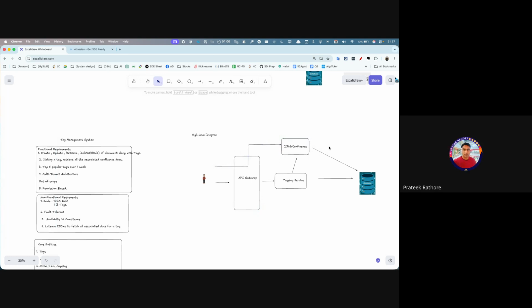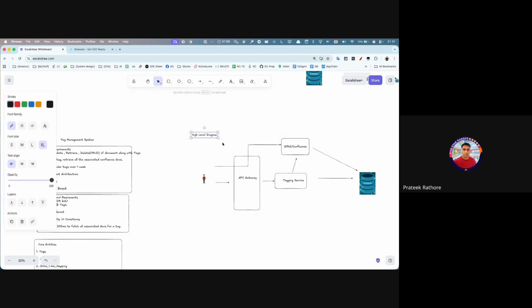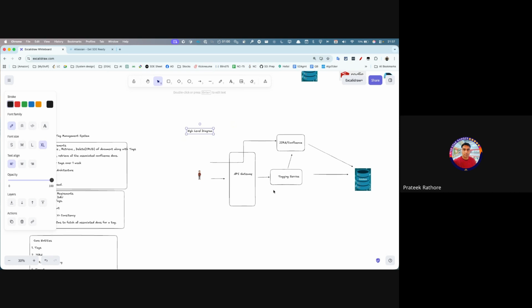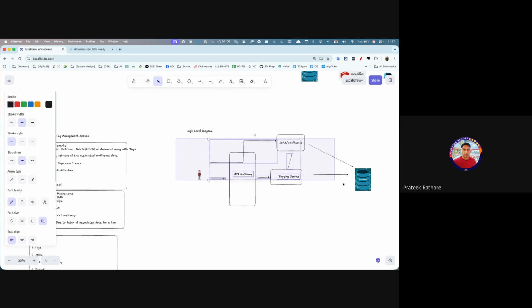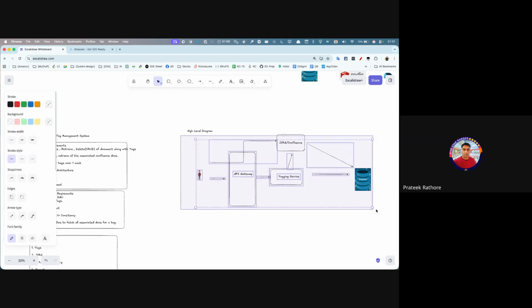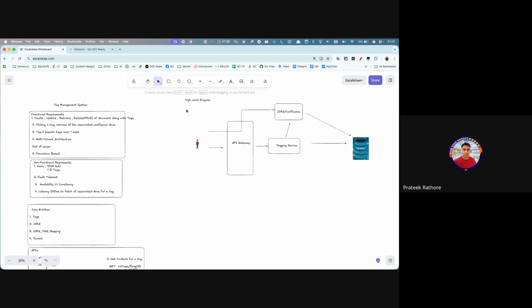But yes, this will not scale. Now to make this design efficient, we'll scale on this. So we'll just copy this again.